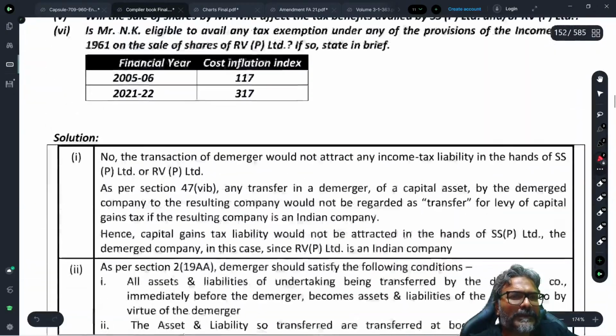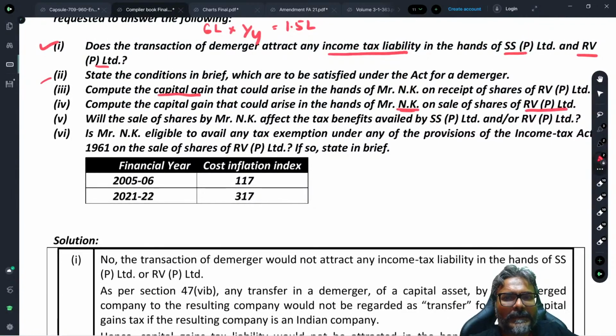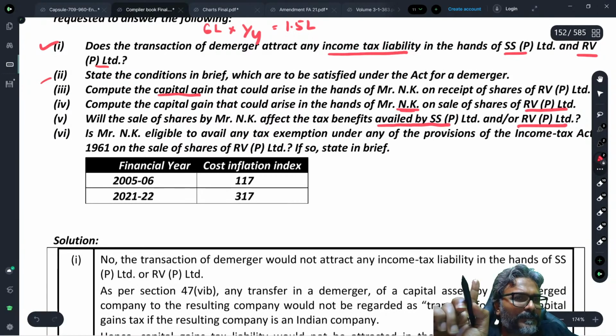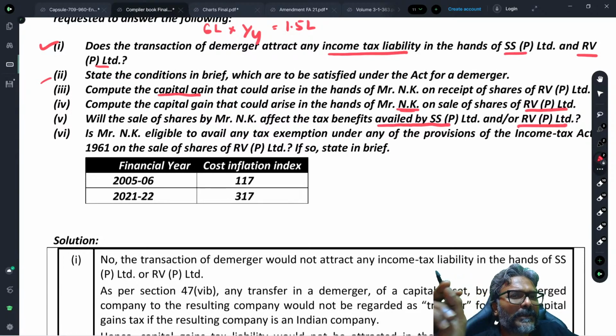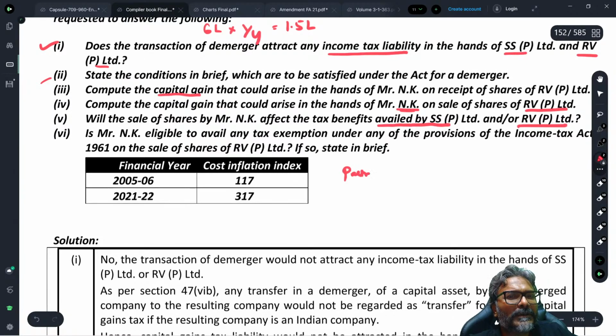Last point, students, which is there. Will the sale of shares by NK Limited affect the tax benefit availed by SS Private Limited or RV Private Limited? Answer is no. Such particular condition or criteria is not there. Students, this kind of condition is there for the partnership firm or a proprietary firm which is getting converted into a company.